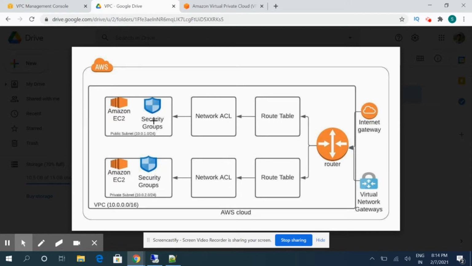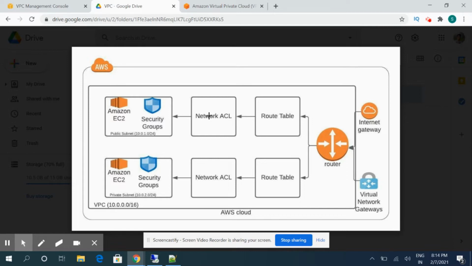The only difference between the security group and the network ACL is that a security group is stateful and a network ACL is stateless. Stateful means if we define any rule in the inbound section, for a connection coming to that particular resource, it will automatically be replicated in the outbound. If we are allowing it inbound, it will be allowed for the outbound also immediately. We don't have to make any configurations.